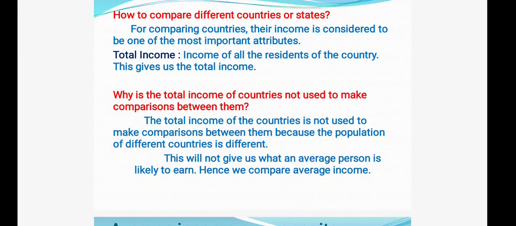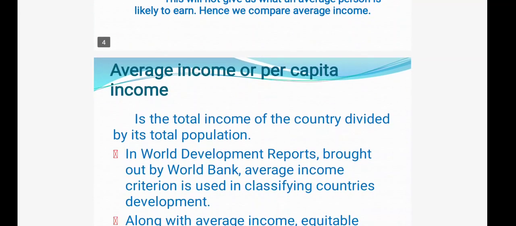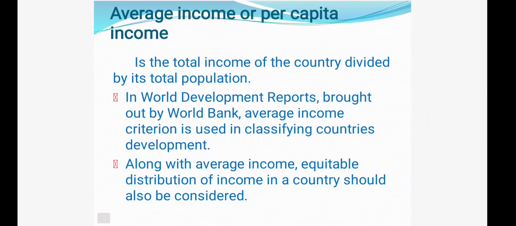So it will not give us a clear picture of what the per head income is; that will not be given in this total income criteria. So it has been said that instead of taking total income to compare countries' development with one another, it is much better if we compare the average income. This average income is also called per capita income. If we take per capita income, it is a better measure to compare countries' development with one another or with states, okay.